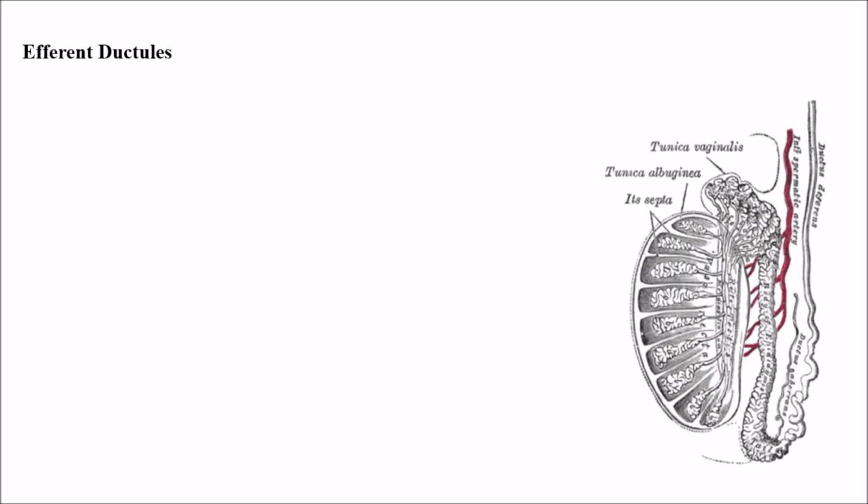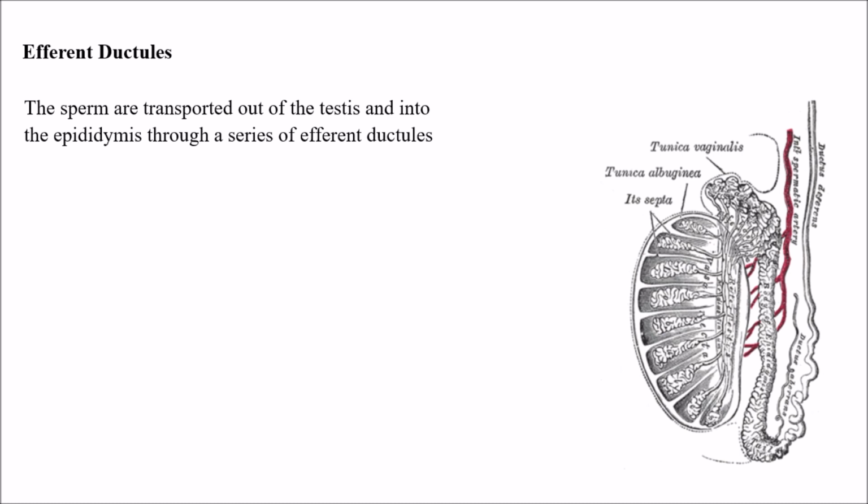And next we have efferent ductules. The sperm are transported out of the testes into the epididymis through a series of efferent ductules. So what are efferent ductules? These are transporting channels, and these are a series, a group or a bunch. So the sperm is transported out of the testis into the epididymis through efferent ductules.